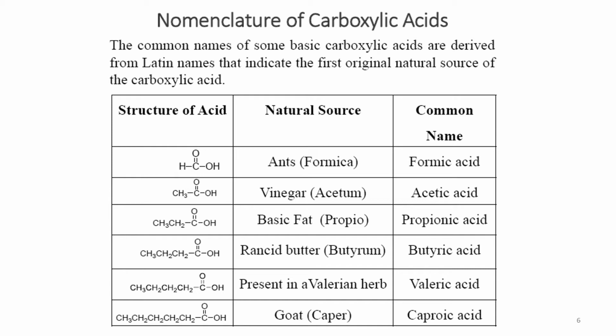Similarly, the 3 carbon containing carboxylic acid is found in basic fats, so basic fat is related to the word propio, and this acid was named propionic acid. And when we talk about the 4 carbon containing carboxylic acid, it is found in rancid butter.